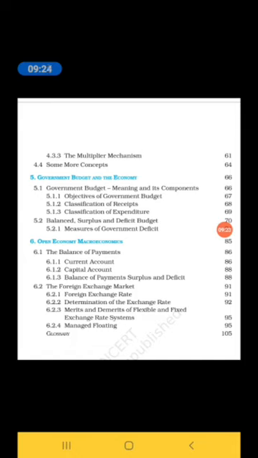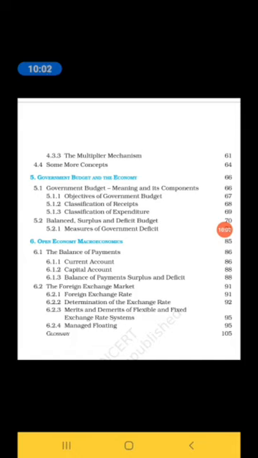And the last chapter, that is open economy macroeconomics. Here we learn the meaning of balance of payment, balance of trade, what are the components of balance of payment. There are two kinds of components under balance of payments, such are current account and capital account. Balance of payments surplus and deficit, means here we understand when the balance of payment becomes surplus and deficit.